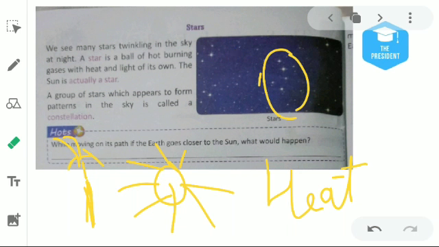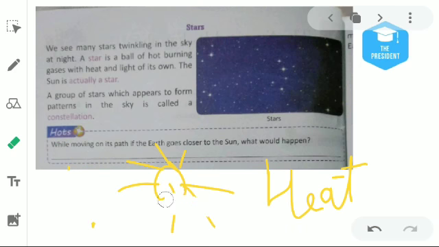The sun is actually a star. The sun which we see in the day and the stars which we see in the night, it means the sun is also a star, and the twinkling objects which we see in the night are also stars. But why do the stars at night look like such tiny objects while the sun looks like this?